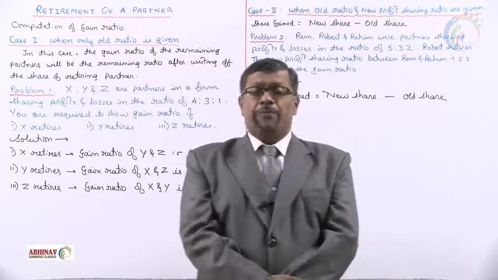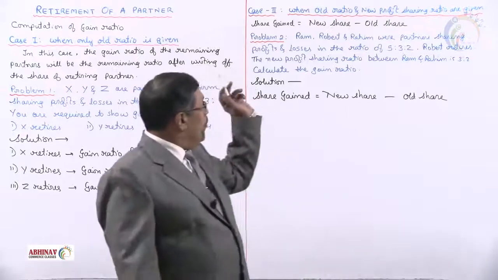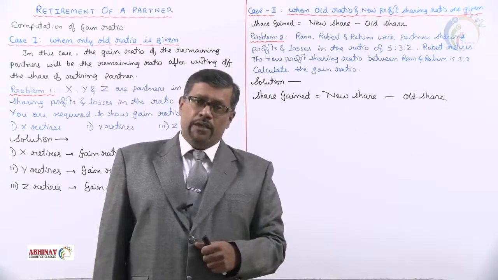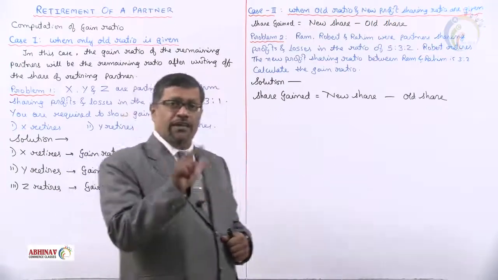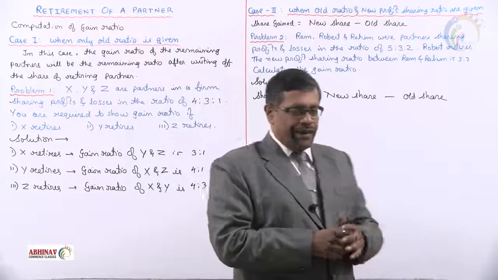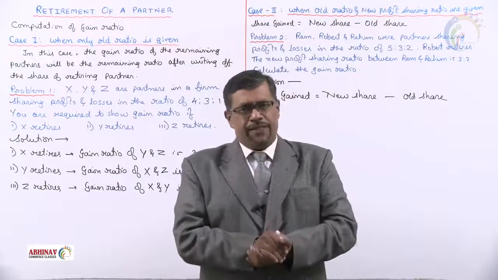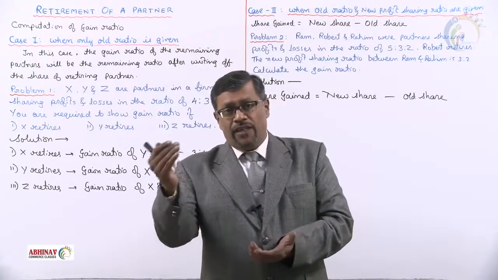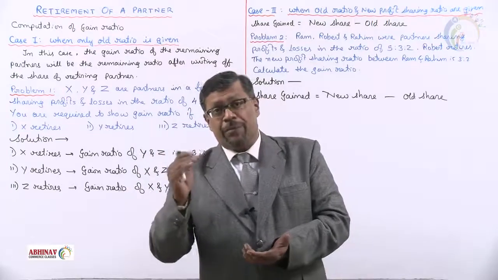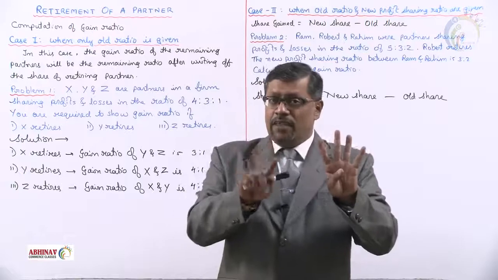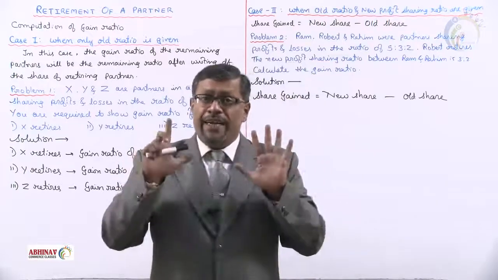Let us quickly take up case 2. When old ratio and new profit sharing ratio are given, that is, old share and new share, let's see how to find out. Say, for example, old share is 8 rupees, and after the partner retires, your new share becomes 10. Basically, you were getting 8, but after the retirement, now you are getting 10 rupees.